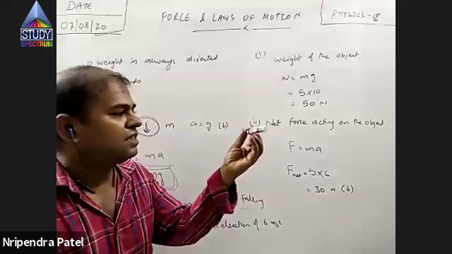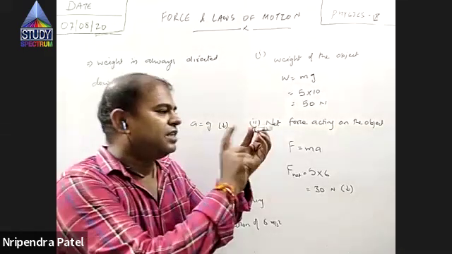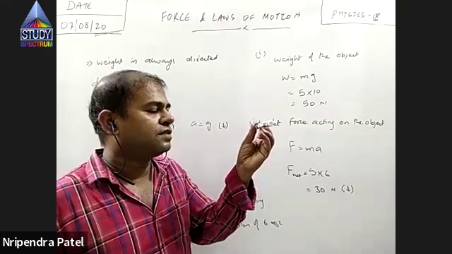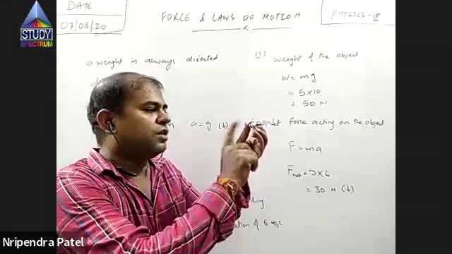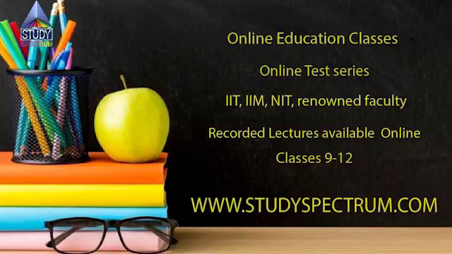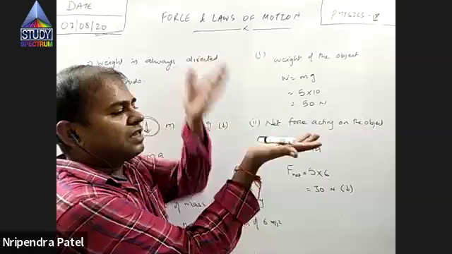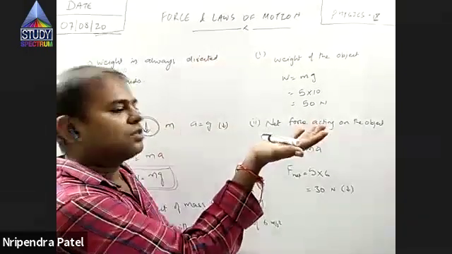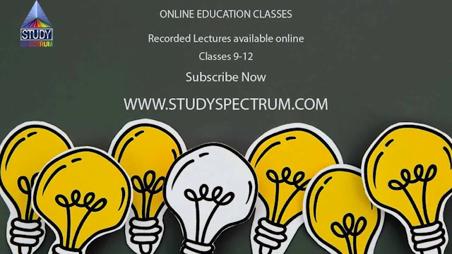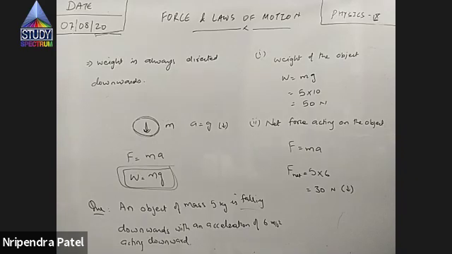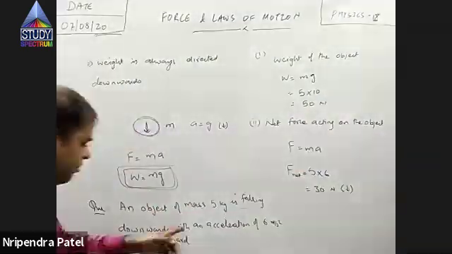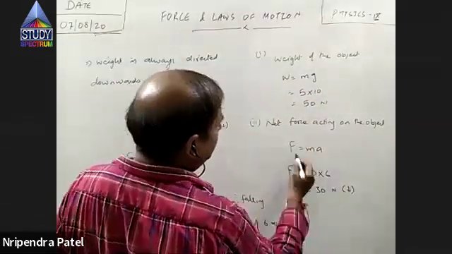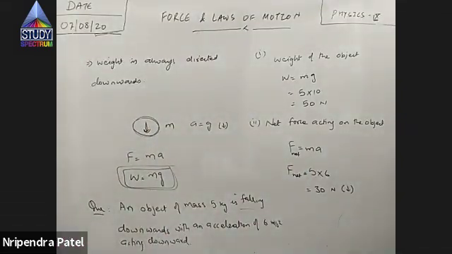Now, does this object experience mg in the downward direction or not? Earth is pulling this object towards its center, or not? Yes, it is pulling. Then why is it not accelerating in the downward direction? Because I am also applying a force in the opposite, upward direction. So the forces are balanced. I am applying a muscular force acting upward, and Earth is applying a force in the downward direction.